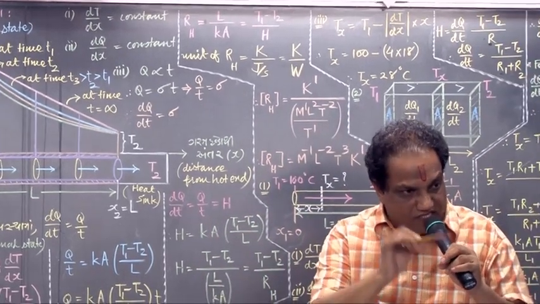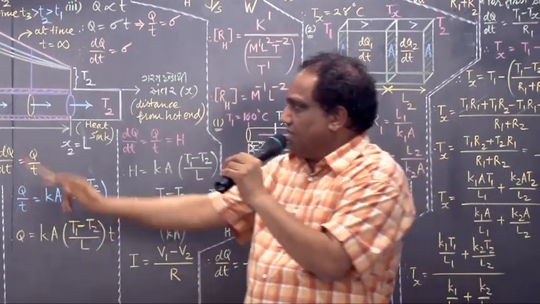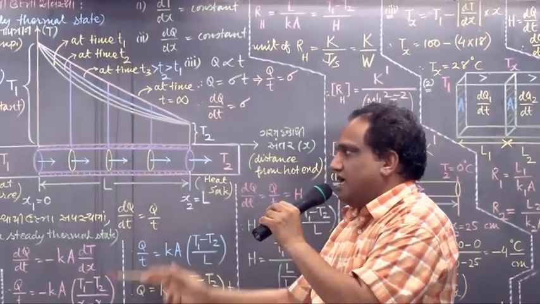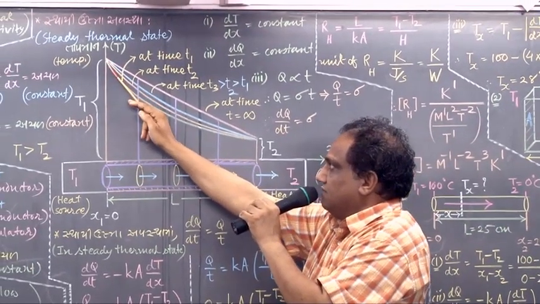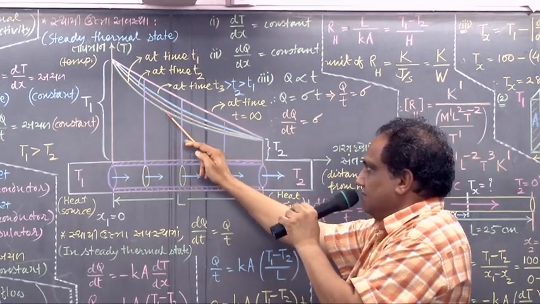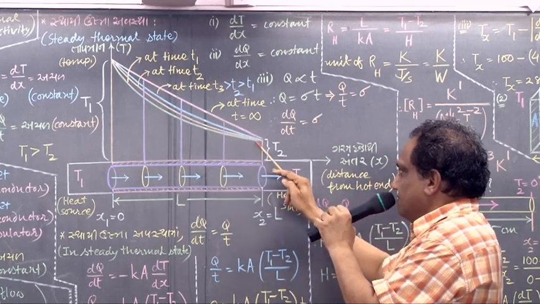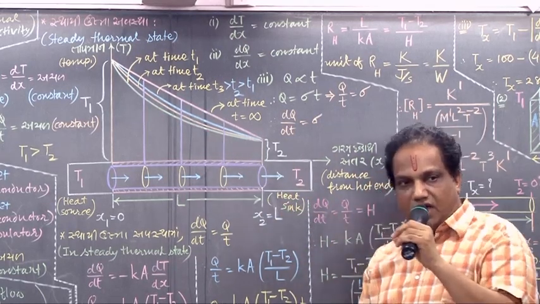At the end of the first 10 minutes, when you measure the temperatures and plot the graph, it comes out to be like this. This is the graph shown with the green color.